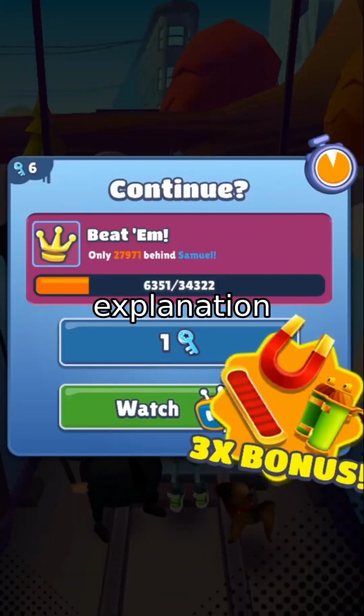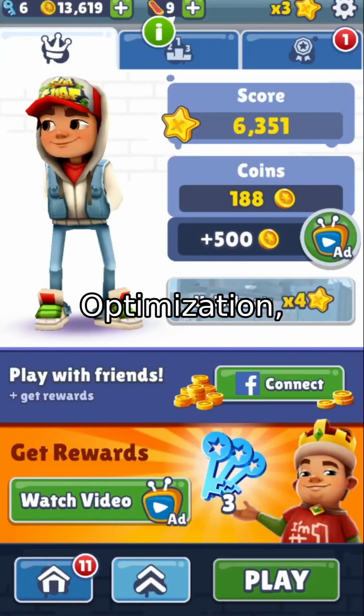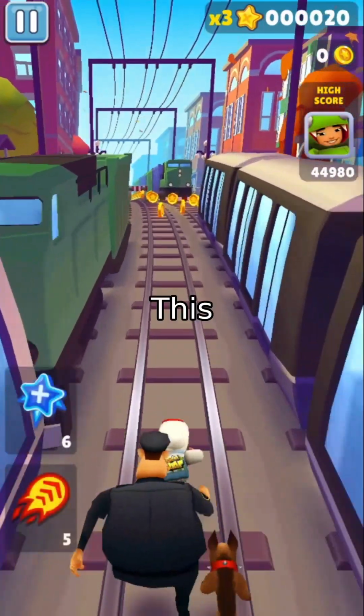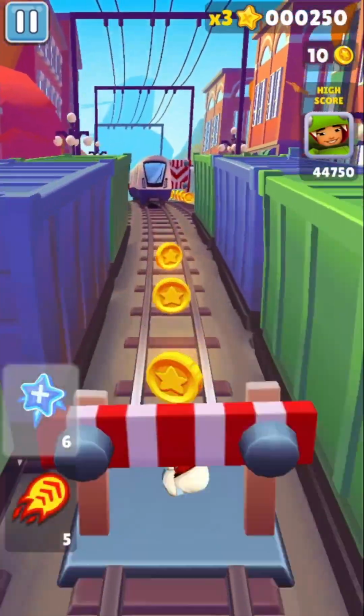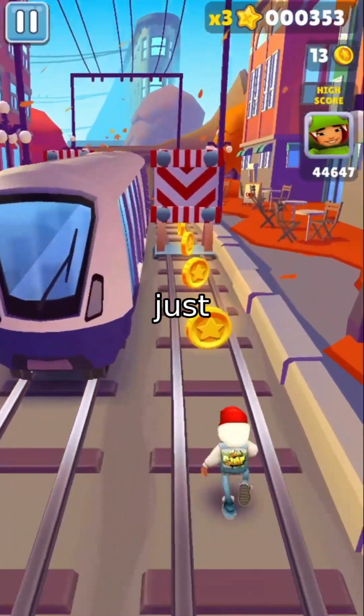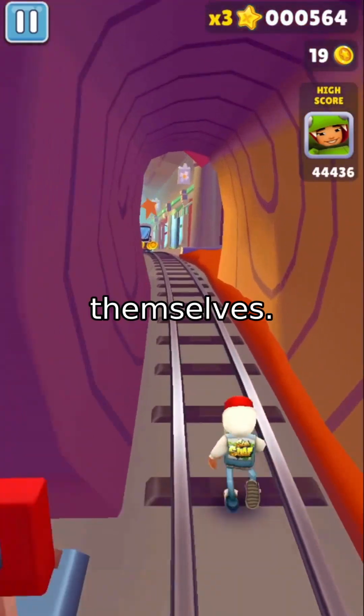We integrate this explanation reward into a powerful reinforcement learning framework called Group Relative Policy Optimization, or GRPO. This method compares multiple generated responses at once, allowing the model to learn what makes one explanation better than another, not just in terms of accuracy, but in consistency and coherence. And the results speak for themselves.